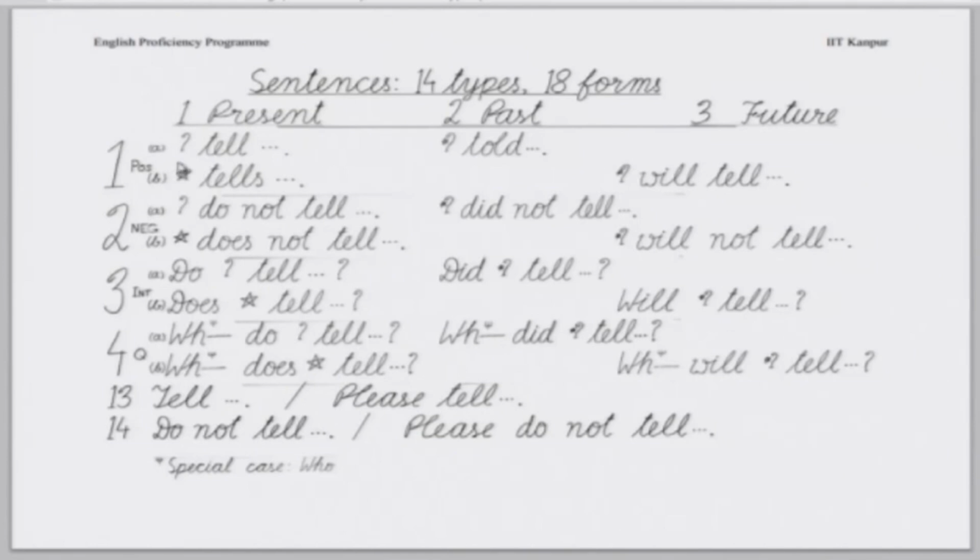So starting from here, to summarize, in the simple present sentence, if you want to say the positive sentence, something happens, then here the subject comes, and then either the original form of the verb, first form, or the fourth form, depending upon what kind of subject you have.